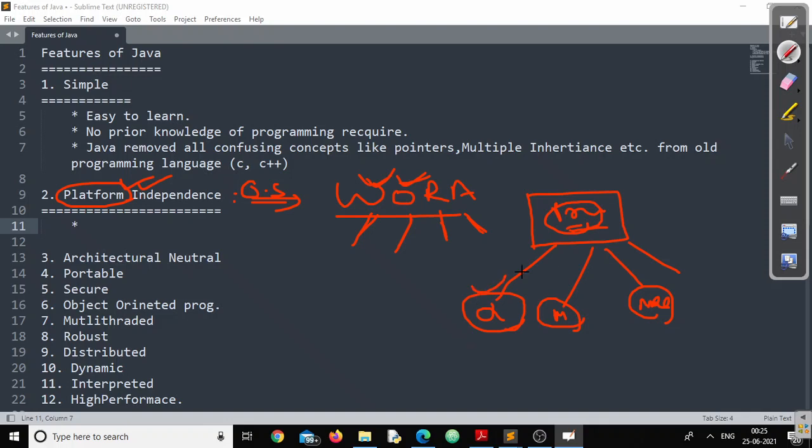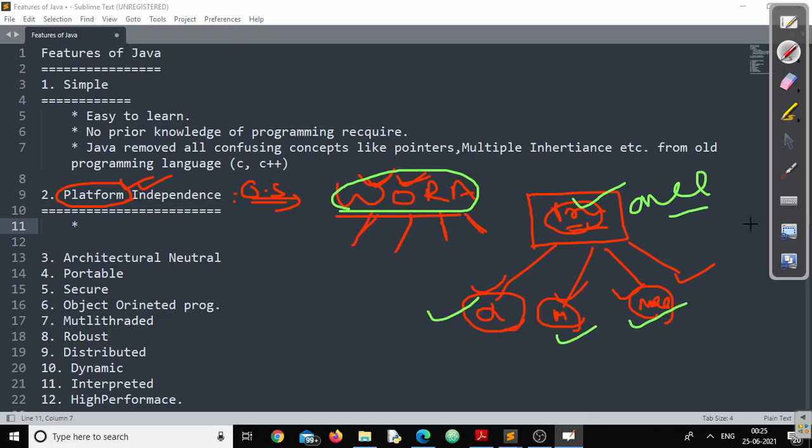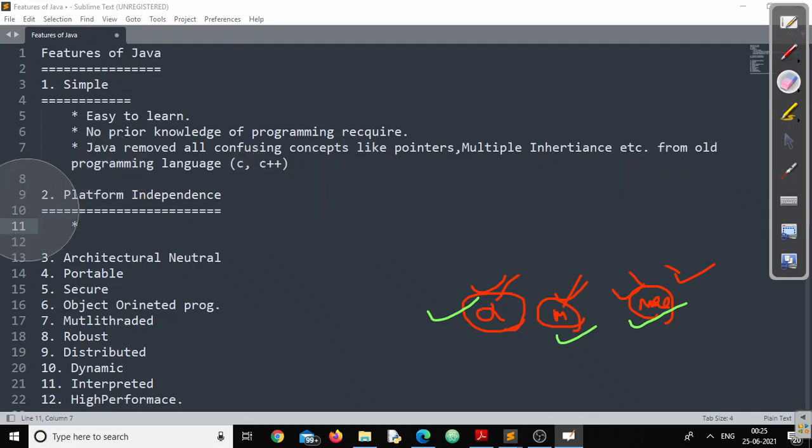I can happily run that Java program anywhere. I just want to repeat: it is called write once, run anywhere. I can write the program once, and once it is written, I can run it anywhere on any platform. I think this gives you clear clarity.